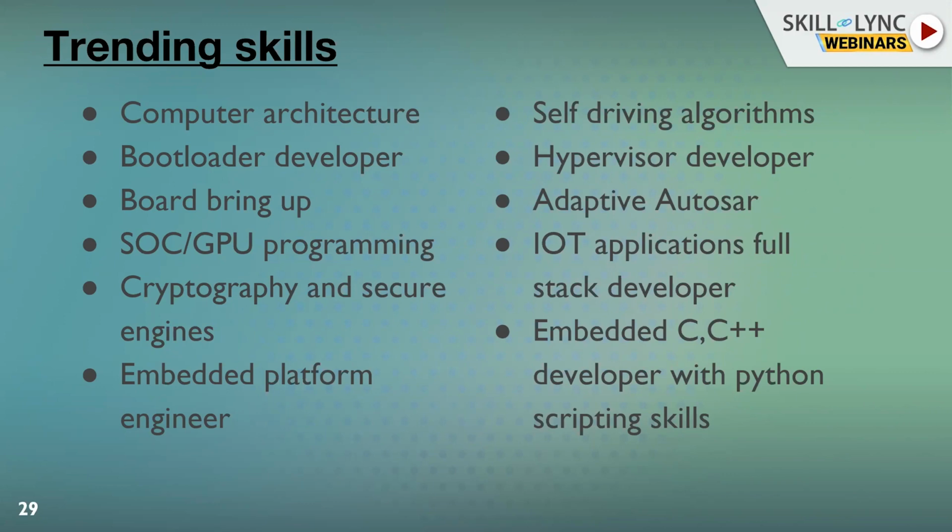There is the self-driving algorithm developer, someone who is very good at coding. He doesn't want to understand much about hardware, or just wants to understand the performance of an algorithm that is written. There are algorithm developers, and there is middleware. Hypervisor is middleware software that talks with Linux, Windows, AUTOSAR, RTOS, multiple types of OS. For example, our car dashboard, if you consider it as a navigation system, will talk to different types of OS. Then there are IoT applications.